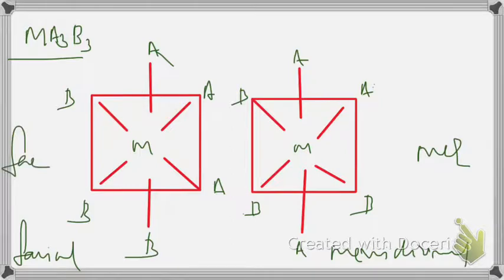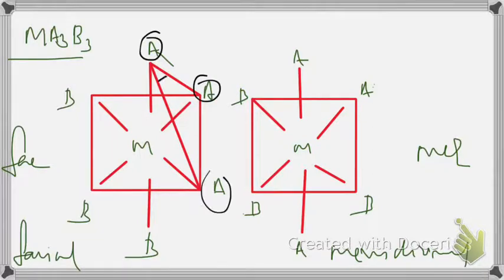Why is it facial? When we draw the lines, you can see that all the 3 A's are in the same face of this octahedron.